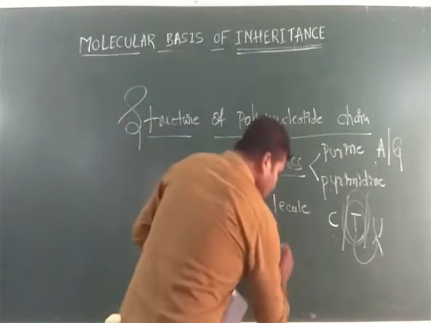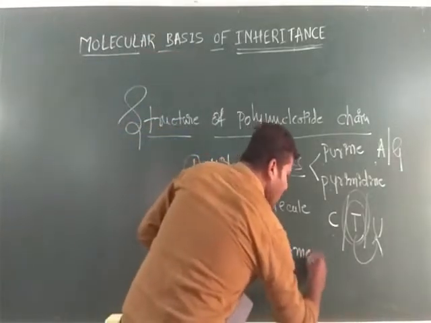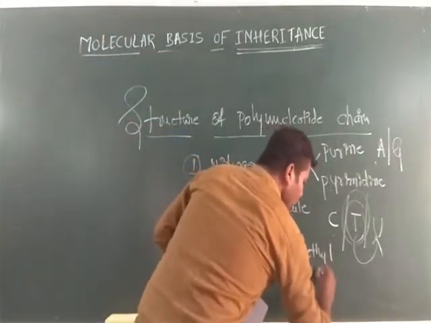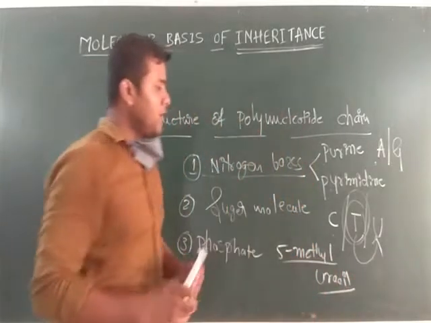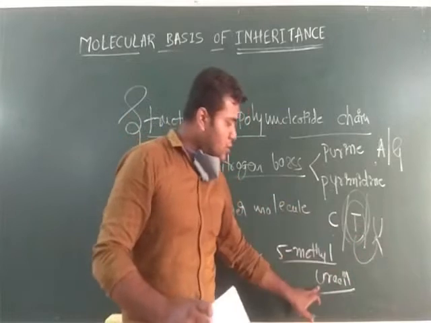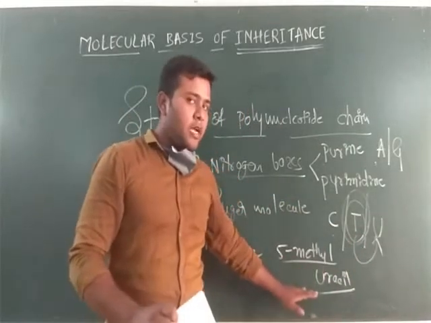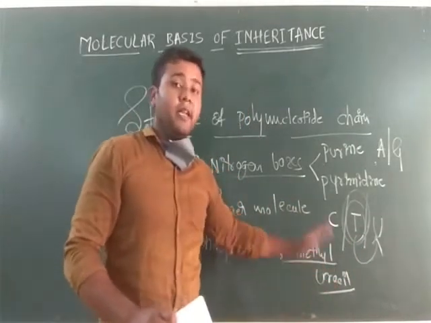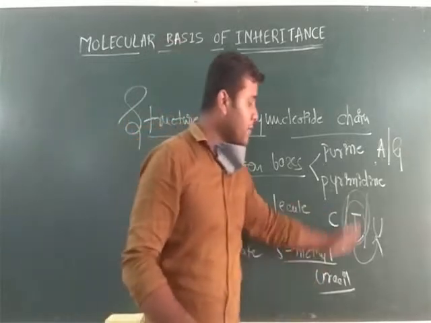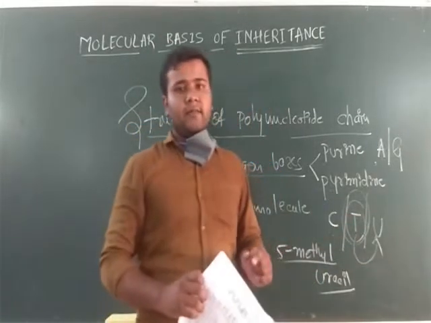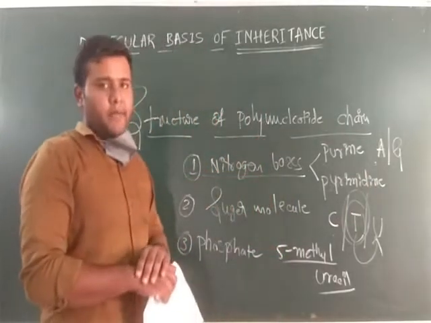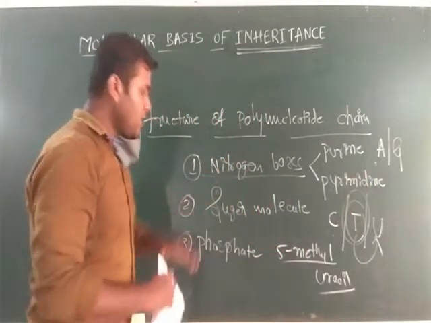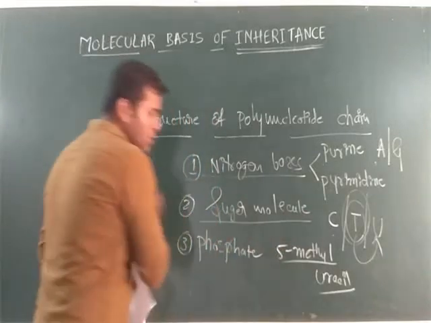Thymine is also known as 5-methyl uracil. It is only present in DNA, but in RNA, thymine is replaced by uracil. This is the component regarding nitrogen bases. Next is sugar molecules.